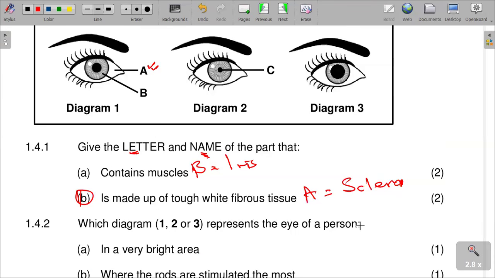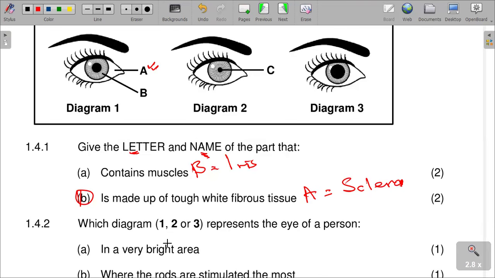The size of the pupil has to change with regard to the amount of light that the eye is exposed to. So question 1.4.2: which of diagrams 1, 2, 3 represent the eye of a person in a very bright area? A person who is in a very bright area should be what?